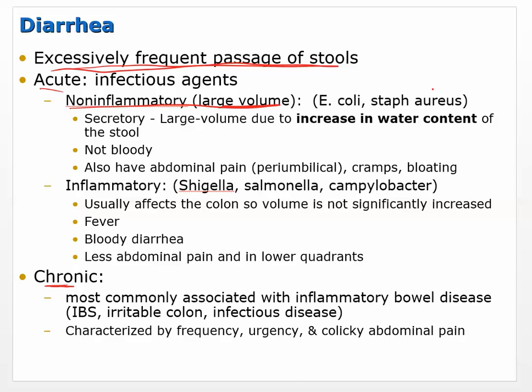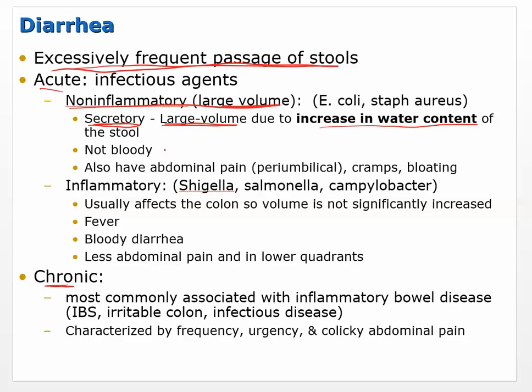And this is secretory. So we're talking about secretions, and that's where this large volume idea comes from. It's non-inflammatory, so we're not seeing inflammation, but we are seeing a response, an increase in the water content of the stool, which means an increase in volume.